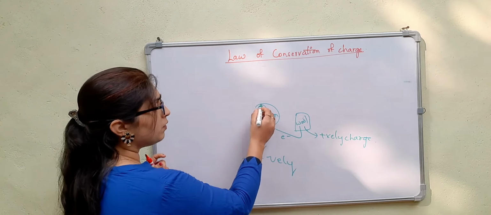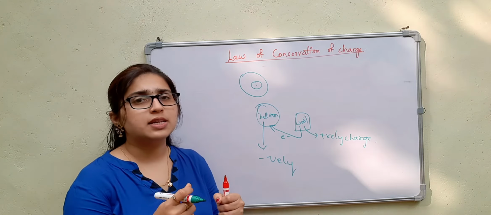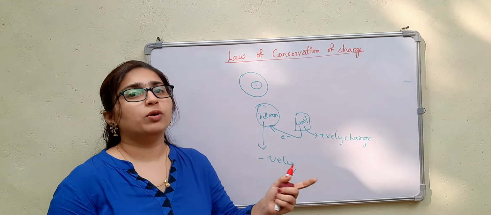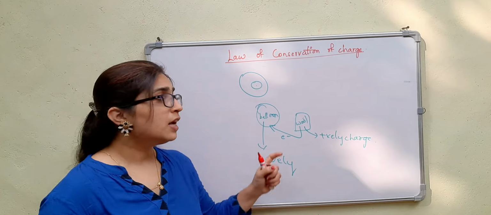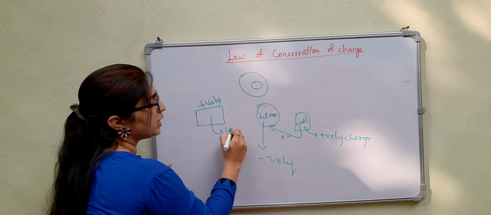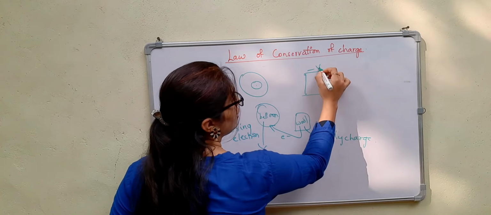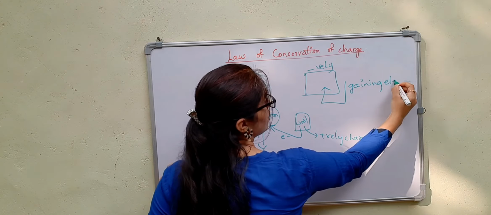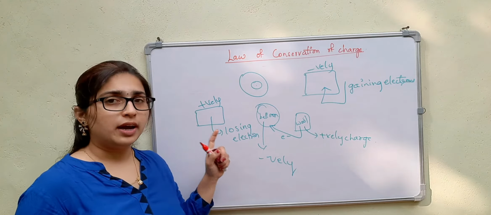So here we can say, like an atom, inside the nucleus we have protons, right? The protons are tightly bound to the nucleus, so there is no chance that an object is gaining a proton or losing a proton. Everything is in terms of electron count. If the object is becoming positively charged, that means it is losing electrons. If the object is becoming negatively charged, that means it is gaining electrons. It is not in terms of protons, but in terms of electrons.